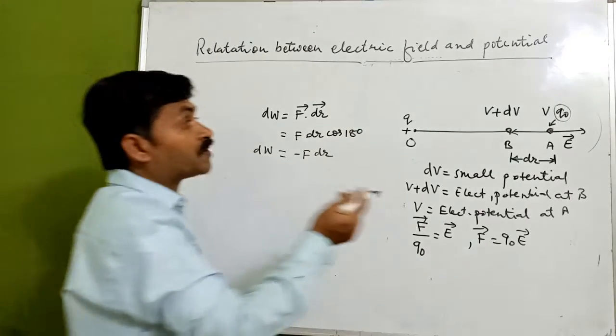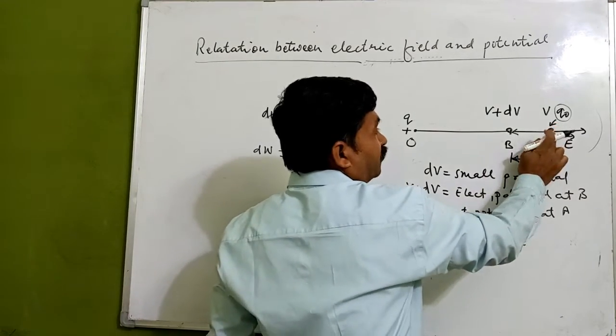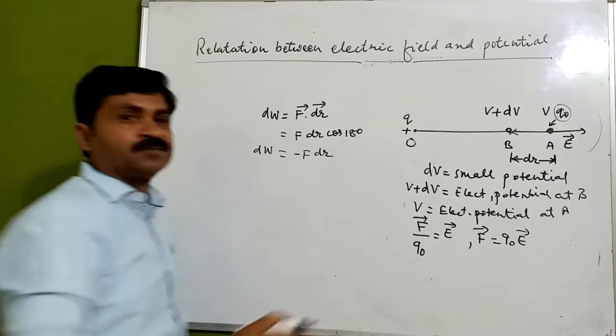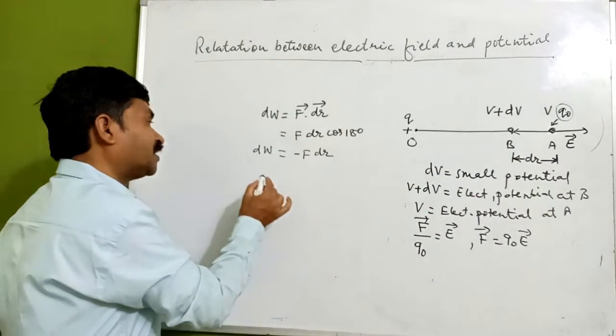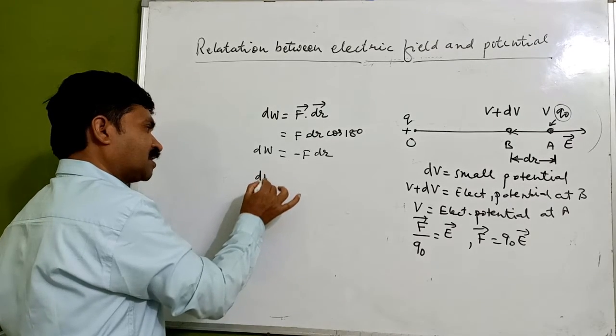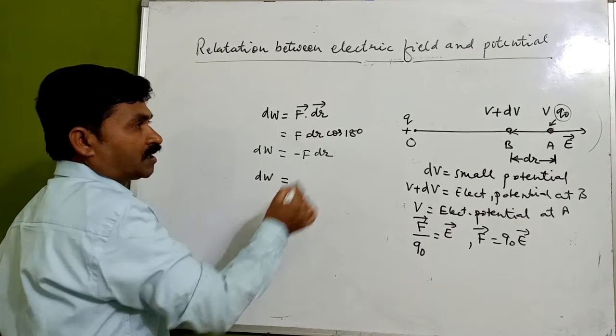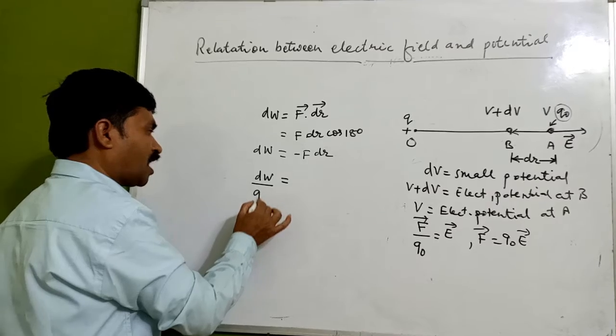Now see here, from here to here there is a change in the electric potential. Change in electric potential means the work done divided by the charge.